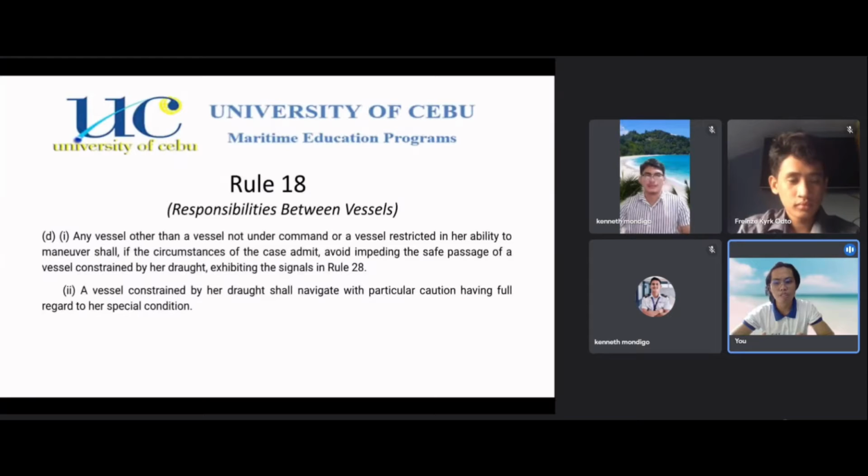Rule 18, paragraph D. Subparagraph 1. Any vessel other than a vessel not under command or a vessel restricted in her ability to maneuver shall, if the circumstances of the case admit, avoid impeding the safe passage of a vessel constrained by her draft, exhibiting the light signals of Rule 28. So this is about a vessel constrained by her draft. Subparagraph 2 states that a vessel constrained by her draft shall navigate with particular caution, having full regard to her special condition. So, next slide, please.